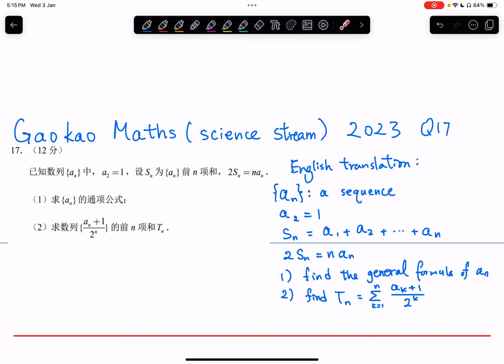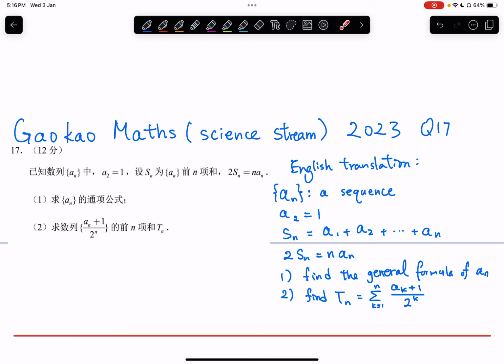Today I'm going to talk about GaoKao Math problem. I guess some of you might have heard of GaoKao before. It's the public examination held in China for the last year high school students in order to get into university. And it's so-called the most difficult public examination in the world. Is it really the case? Today I'm going to try out.